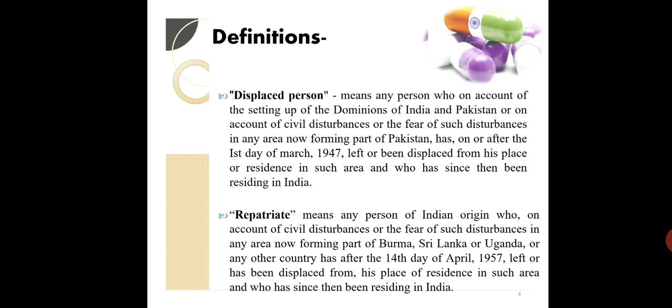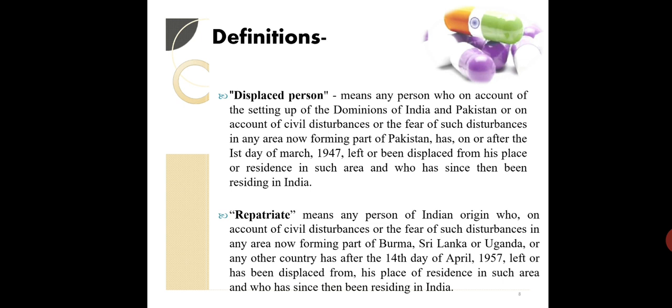Similarly, we have another word, that is repatriate. Let's go through the definition. Means any person of Indian origin who, on account of civil disturbances or the fear of such disturbances in any area now forming a part of Burma, Sri Lanka or Uganda or any other country, has after the 14th day of April 1957 left or has been displaced from his place of residence in such area and who has since then been residing in India.